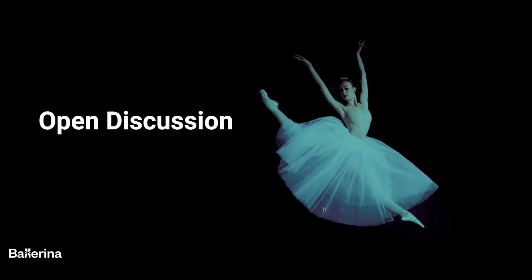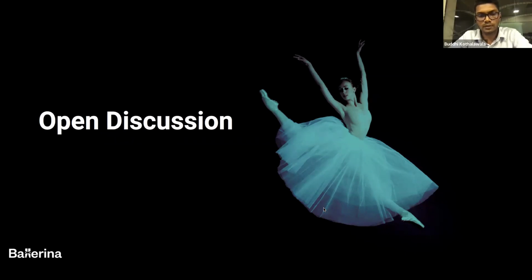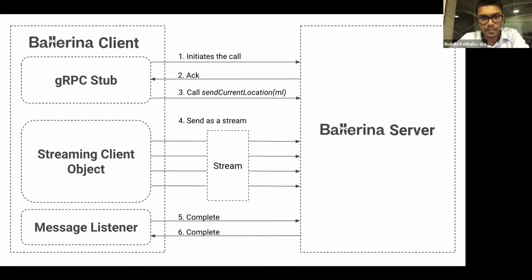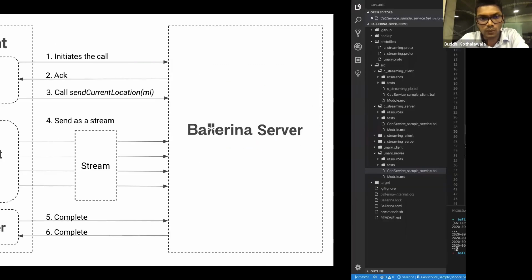Yes, for Ballerina in the gRPC world, I'll talk a bit about the unique features when it comes to Ballerina gRPC. For example, you can see this client streaming use case and this use case implementation. I'll go through the code again.